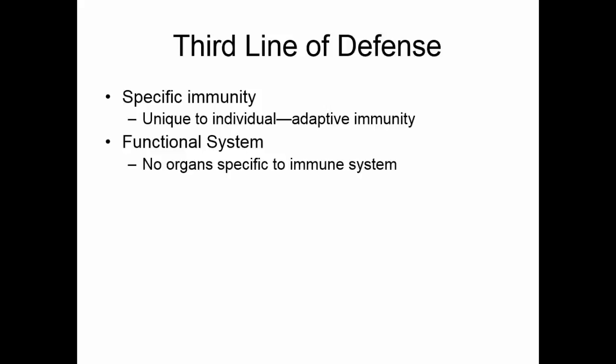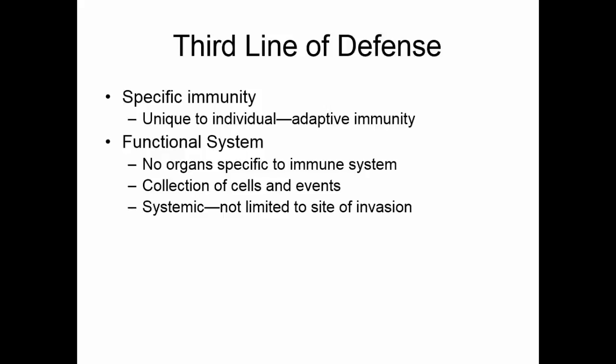All the other systems we have looked at have had organs in them with specific functions. There are no organs that are specific to the immune system. Rather, the immune system is a collection of cells and events designed to protect the body from infection. The immune response is systemic. It's not limited just to the site of the invasion.